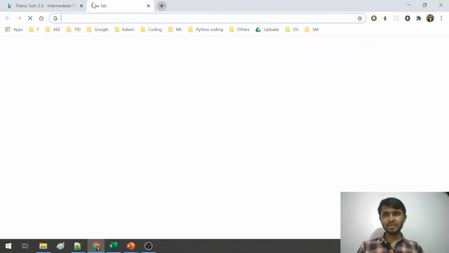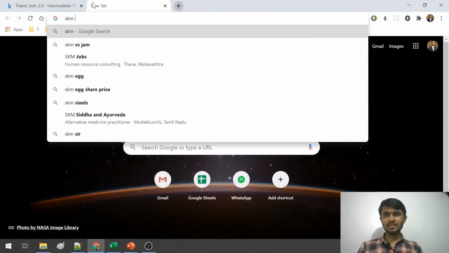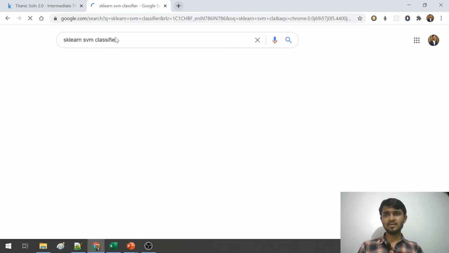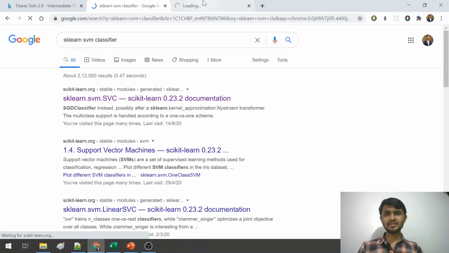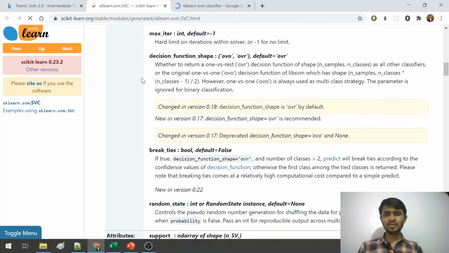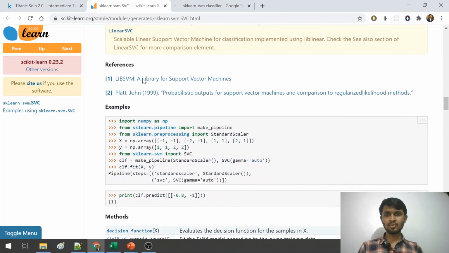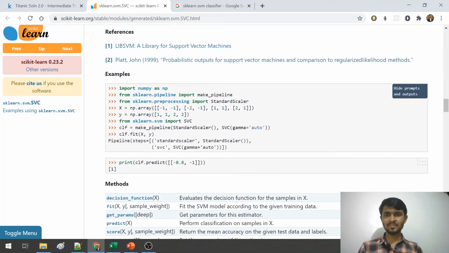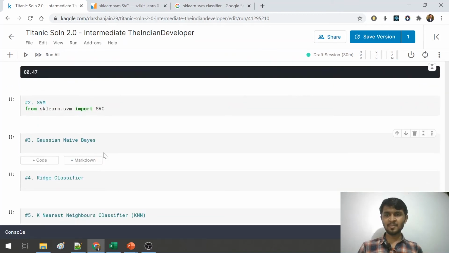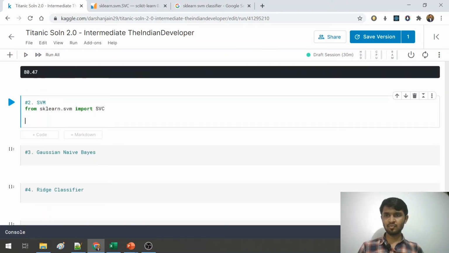So let us open a new tab, type sklearn svm classifier, and you need to check the first link that is given. As I've explained in the previous video, you have to go to the bottom of this page and just import the library and use this code as it is with some minor changes which I will show you.